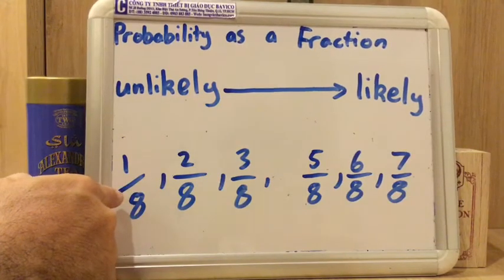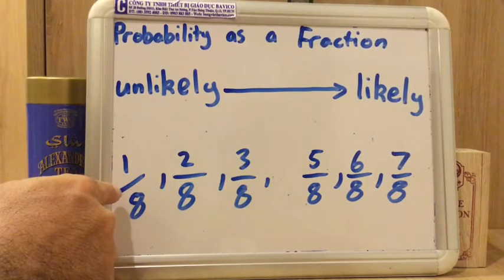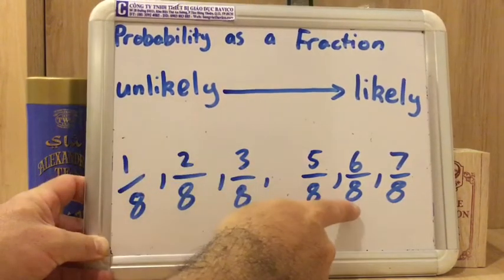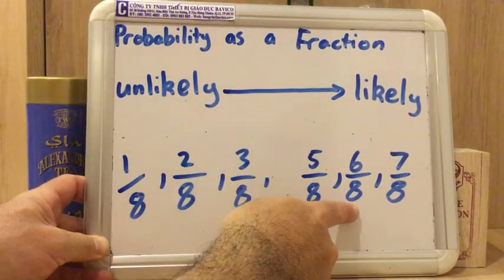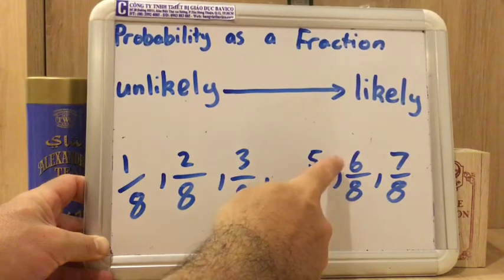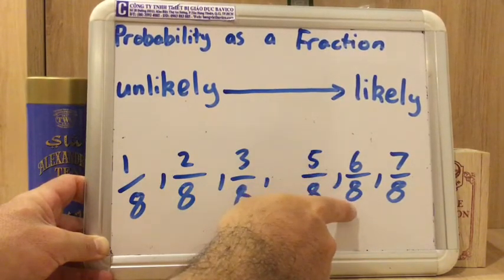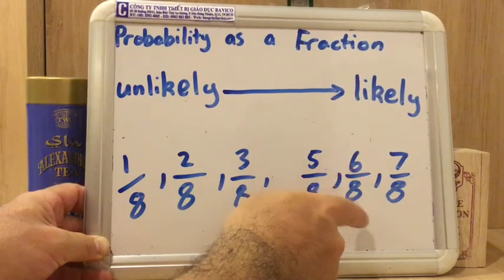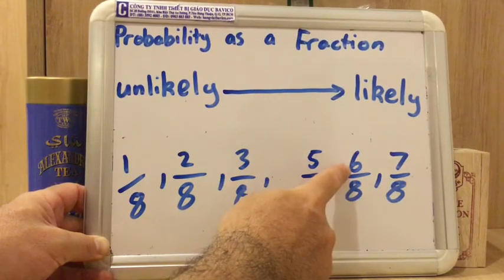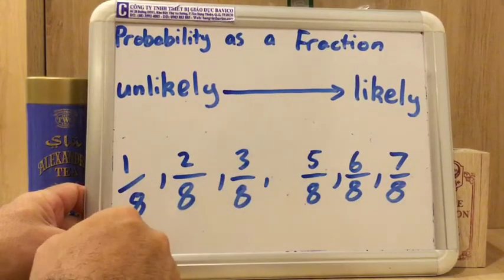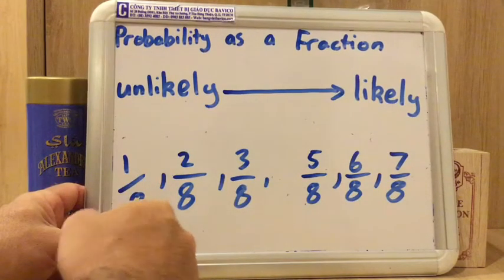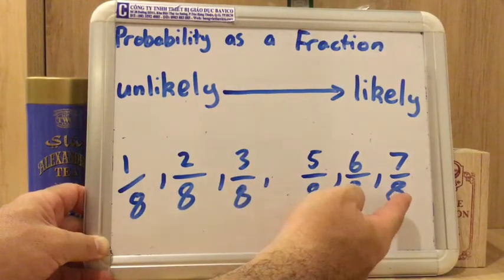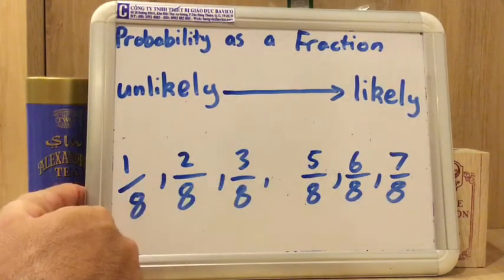If we were to talk about choosing tea, the likelihood of choosing tea is much higher. Instead of 1 in 8 chance, we've got a 6 in 8 chance, or a 6/8 chance of choosing tea, because you've got 6 teas out of the 8 options. So if I was to close my eyes and randomly get one, I'm much more likely to get tea than coffee, a 6 in 8 chance as opposed to a 1 in 8 chance. Okay, so you can see as these fractions get closer and closer to the full 8 out of 8, something is much more likely to happen.